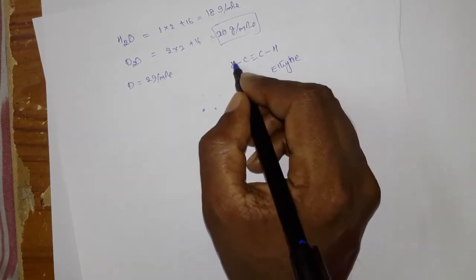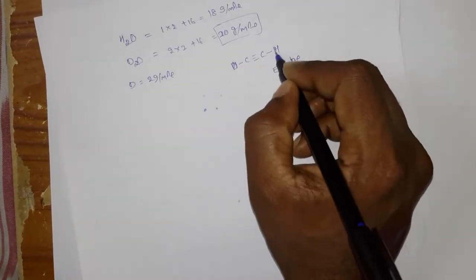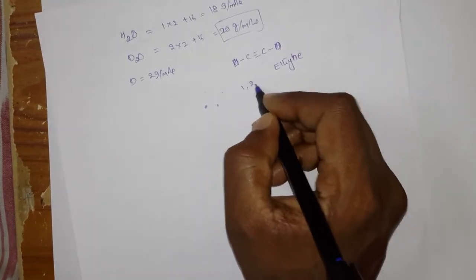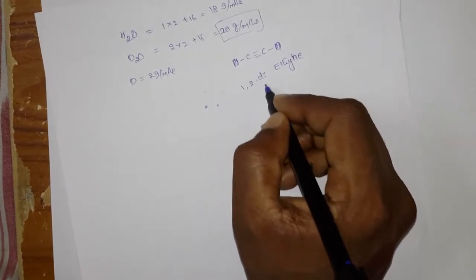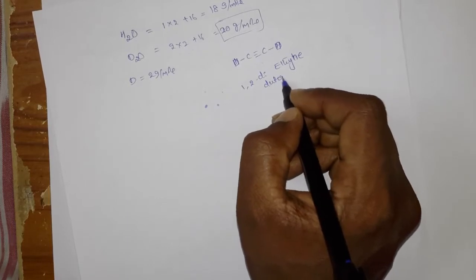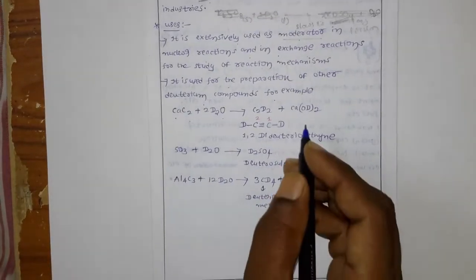When you remove these two hydrogens and write deuteriums, you call it 1,2-dideuteroethyne.